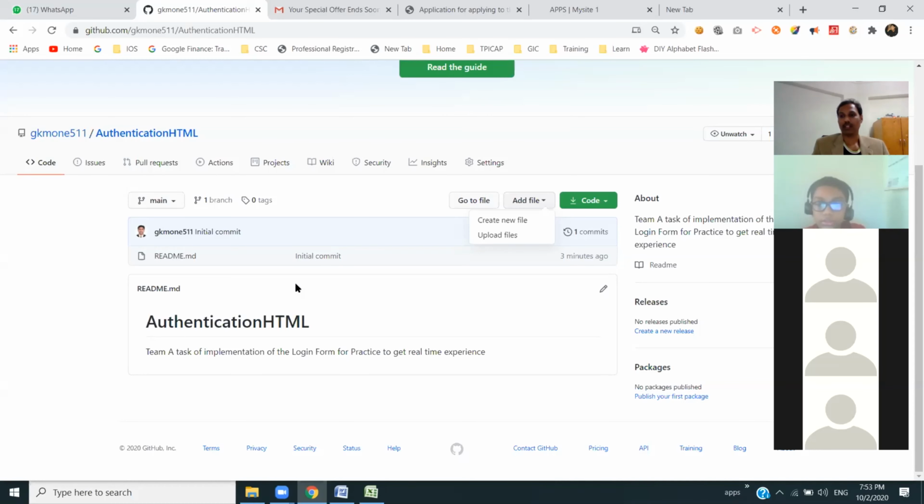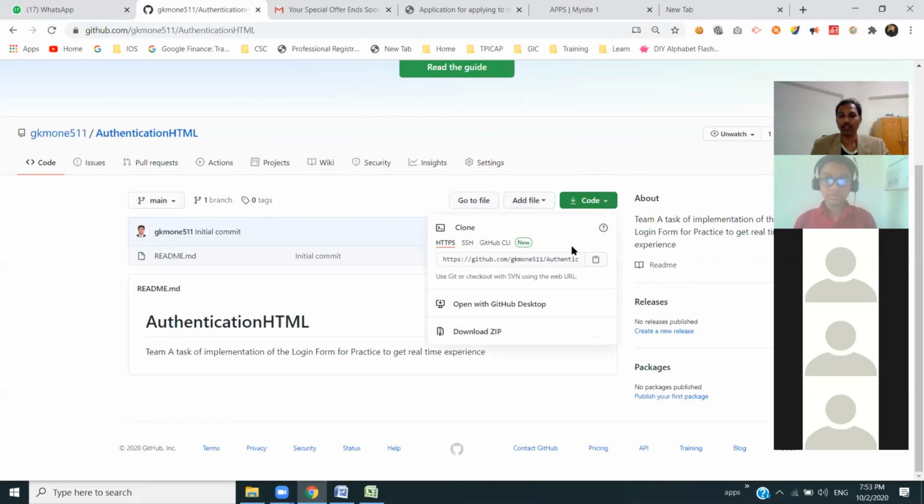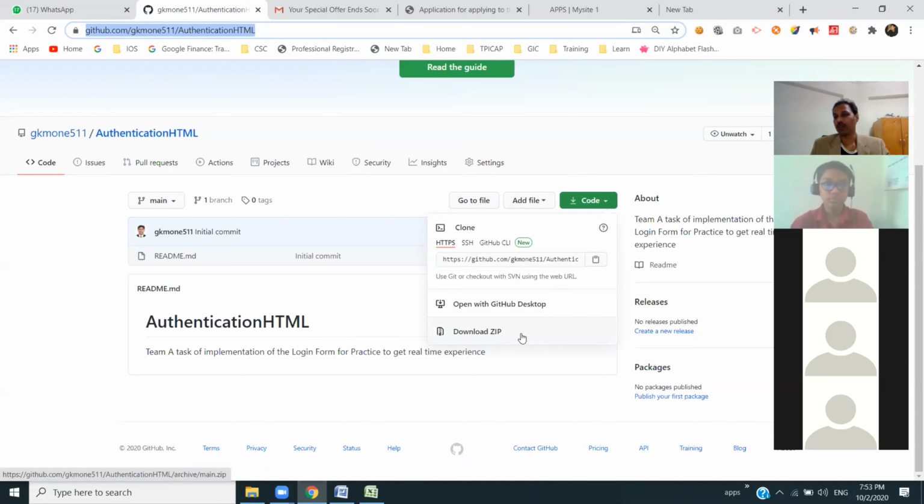I will explain that part on Monday. Can we edit the files made by other people, sir? Yes. What you have to do is install the Git repository, but for now, what you can do is just go and then download zip. You can just copy this, go to this location, and then use clone or download zip.